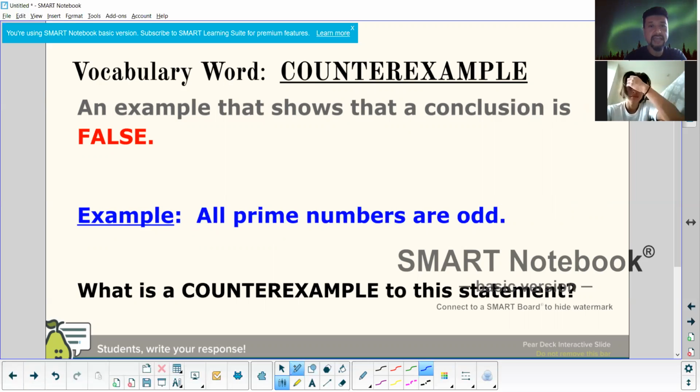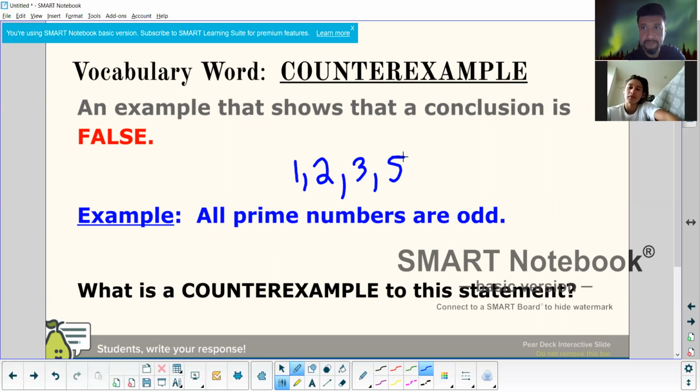So if you think about all numbers, it's saying that numbers 1, 2, another prime number is 3. Remember, prime numbers are numbers that are divisible by itself and 1. 1, 2, 3, 7. Now, are all these numbers odd? Yes or no? No. Which one is not odd? 2. Yeah, the 2. Exactly.